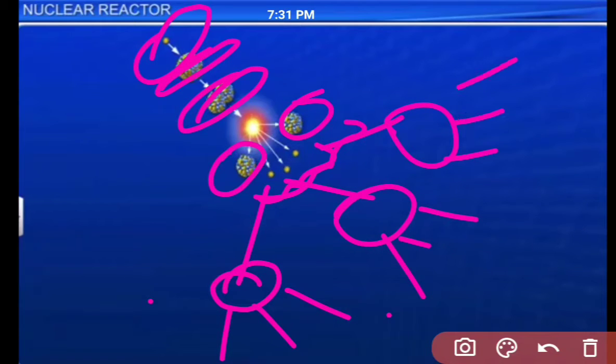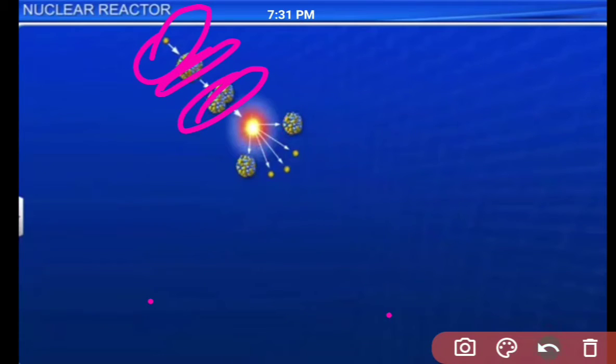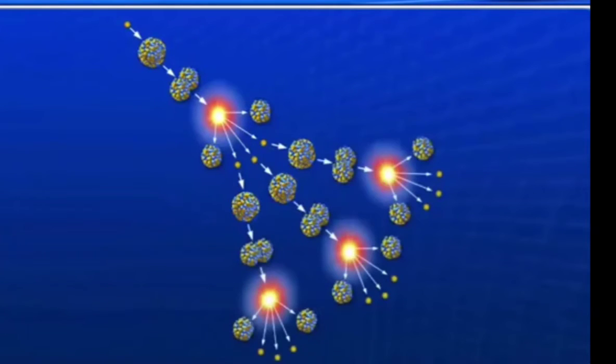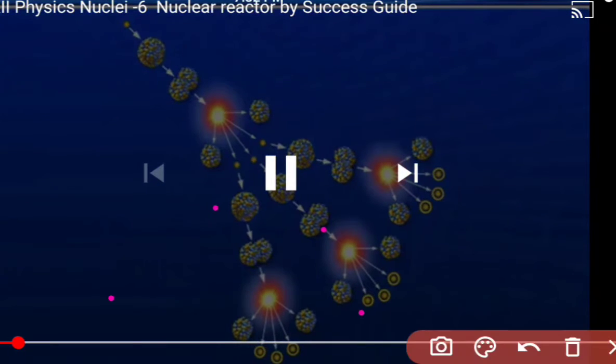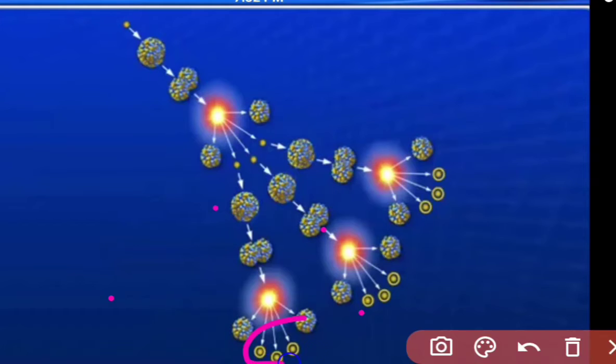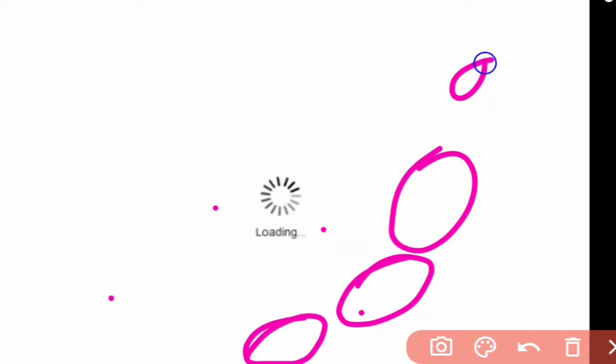In this way, it will become 9 neutrons. It will become 3 plus 3 plus 3, 9 neutrons. Likewise, the process will be going on. In the first step it is 3 neutrons, in the second step it will be 9, in the third step it will be 27, and it will be going on. Let us see how this goes. Again it is splitting into 3, 3 and 3, totally 9 neutrons.